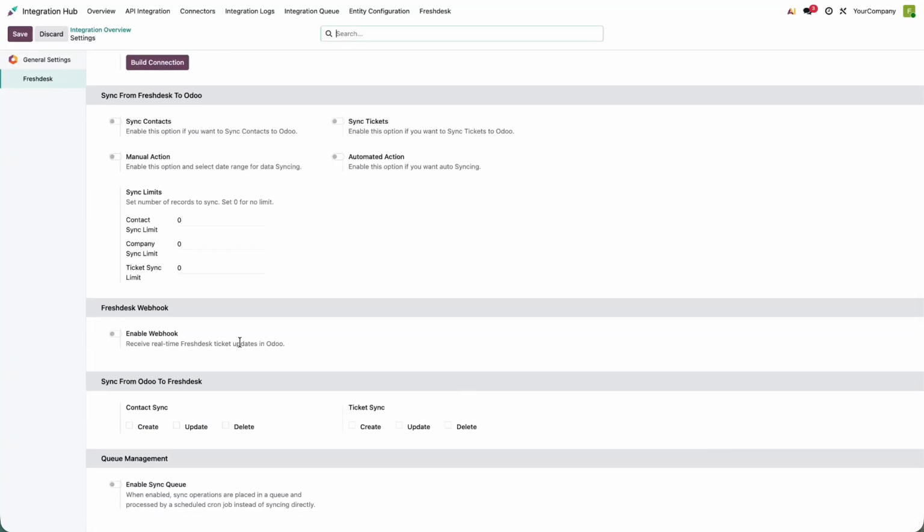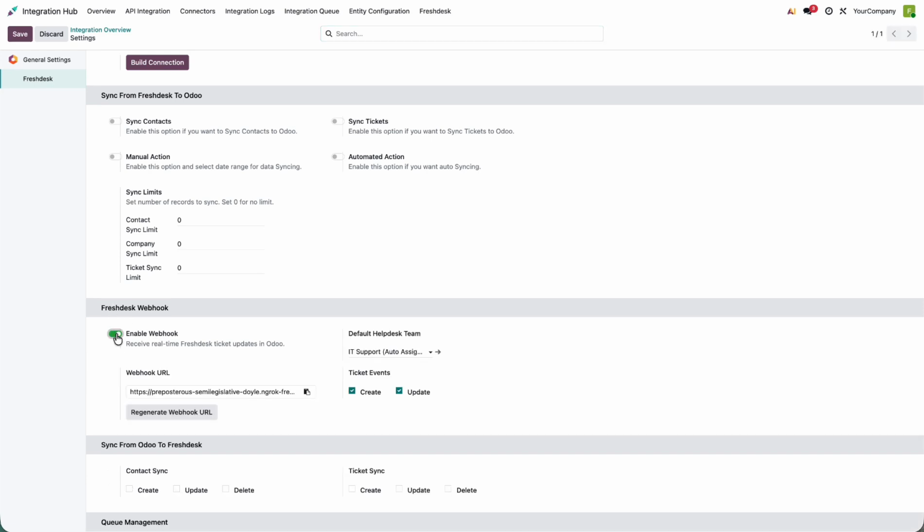So this is the Freshdesk webhook video. First, create it and tick this boolean. So any record created on the Freshdesk side will sync directly to the Odoo side. When this boolean is ticked, you can see a webhook URL and a regenerate button to click, and a default